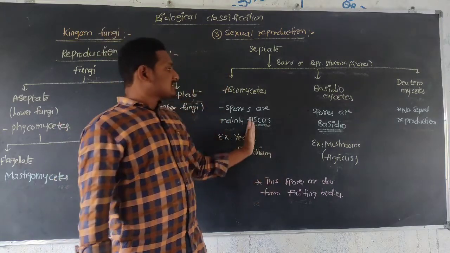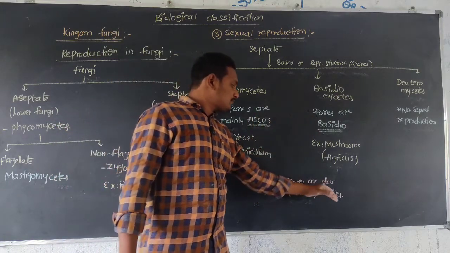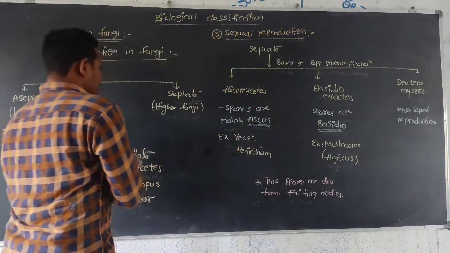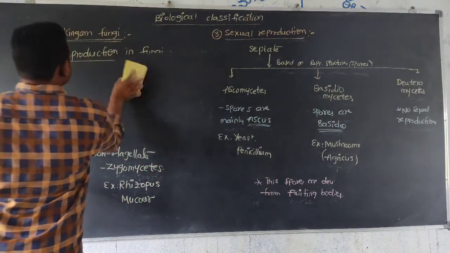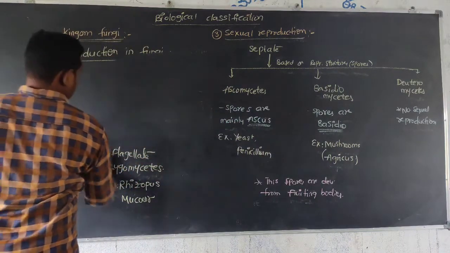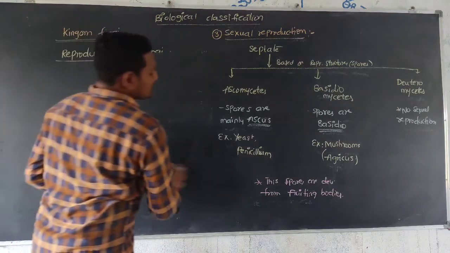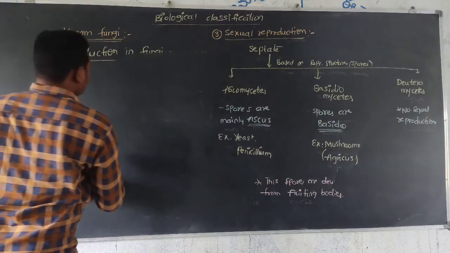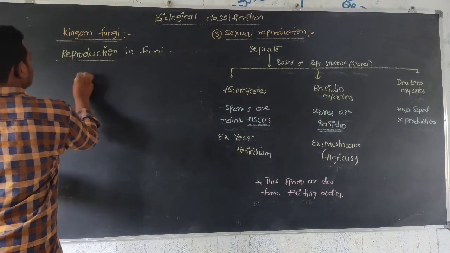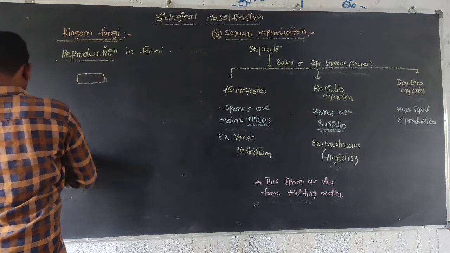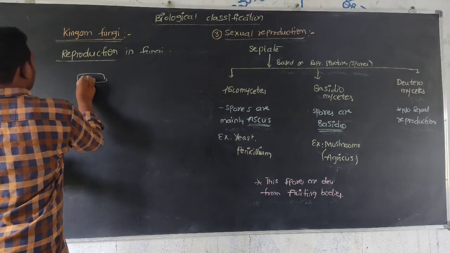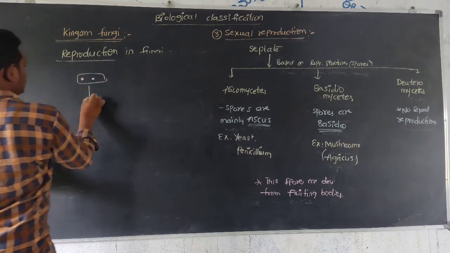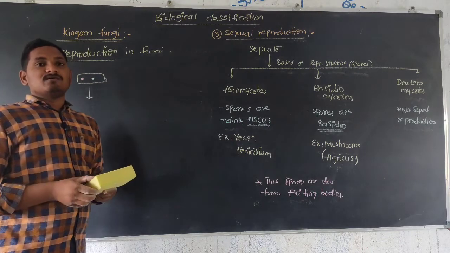Next, these ascus and basidio spores are produced in the fruiting bodies. How are they produced? In the case of Ascomycetes and Basidiomycetes, each cell contains a parent nucleus, and in the next step the fungi forms fruiting bodies.